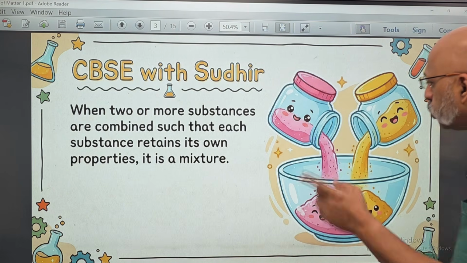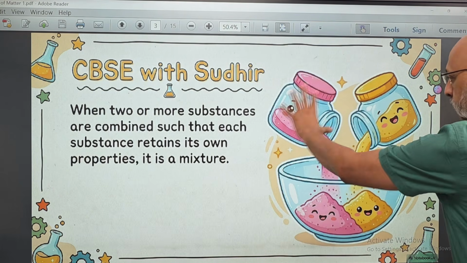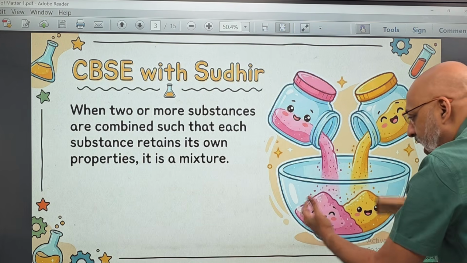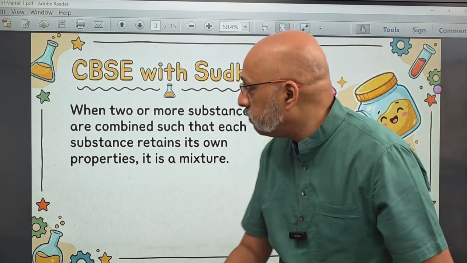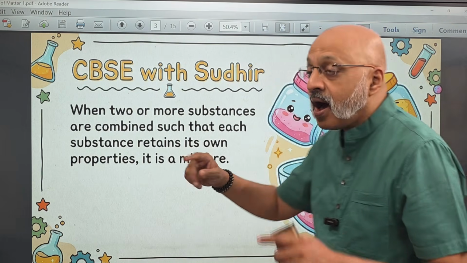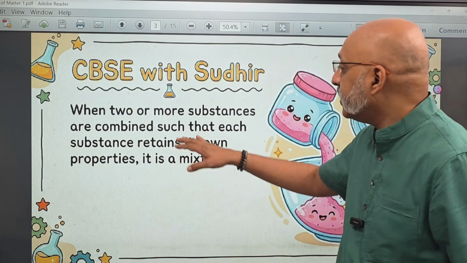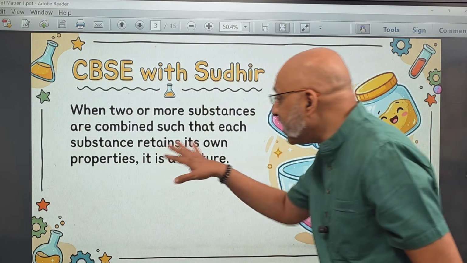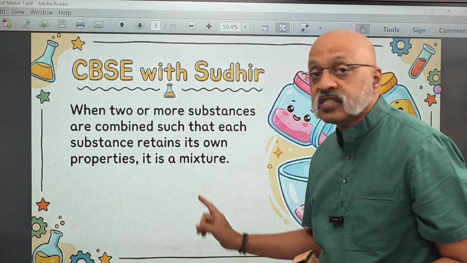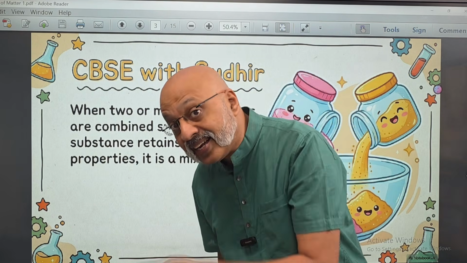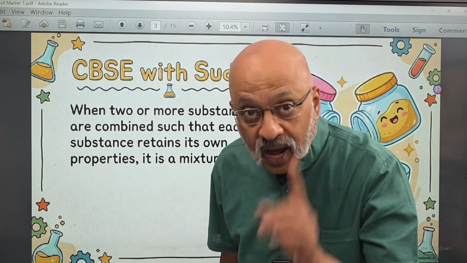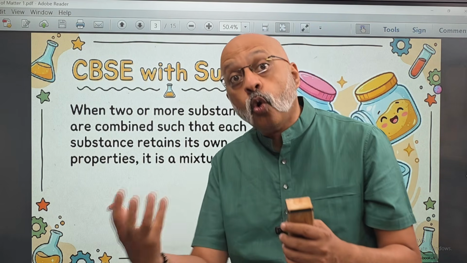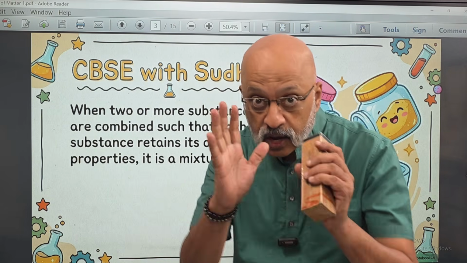Now, when two or more substances like this, from the pink bottle and the yellow bottle, are mixed in a bowl and then mixed together, that becomes a mixture. So when two or more substances are combined in such a way that each substance, the pink substance and the yellow substance, retains its own properties, it is a mixture. There are some exceptions, but largely in a mixture, the two substances will be able to retain their own separate identity.